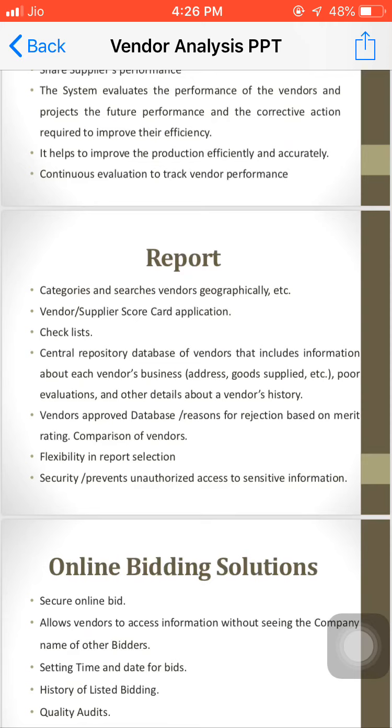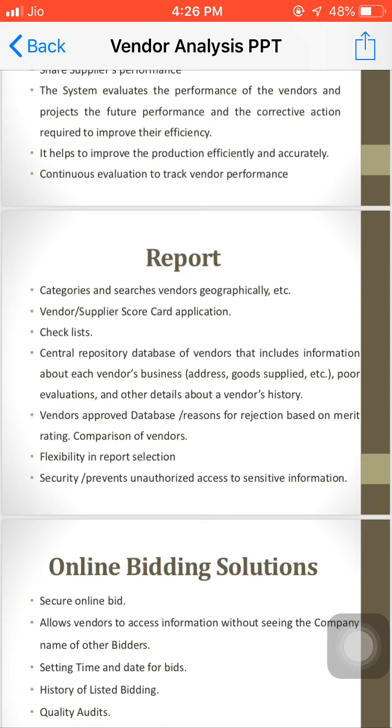This central repository database is where we use some application. In our institute we are using this particular thing. Based on the ERP software which is available in our college, we are using it for student purposes also, and whatever the student records are there, we are maintaining in that ERP.